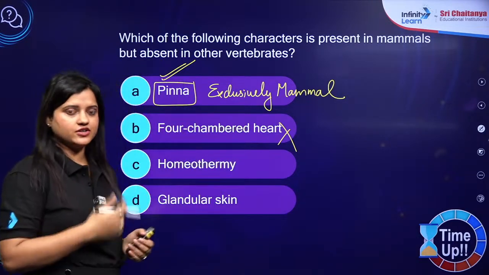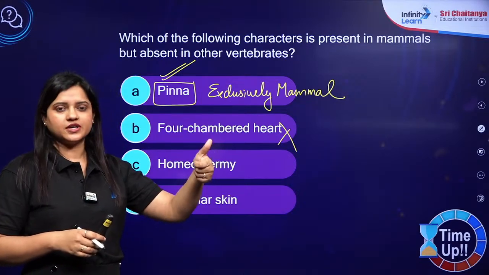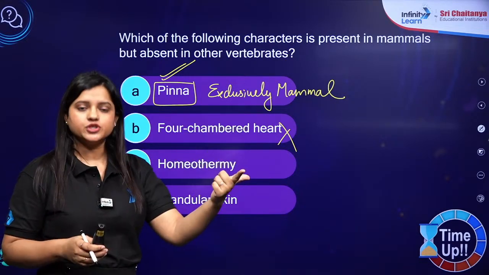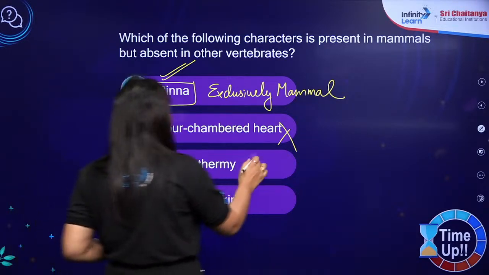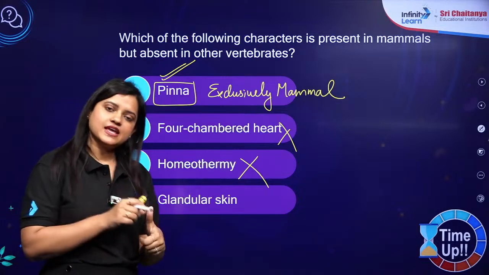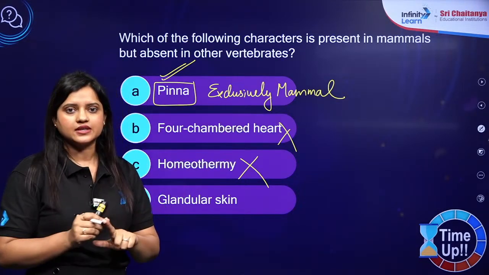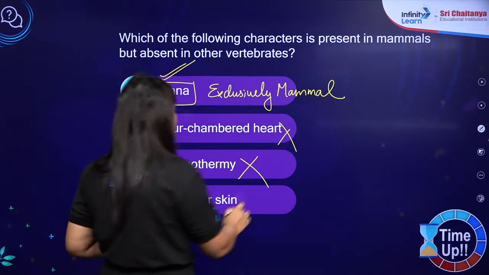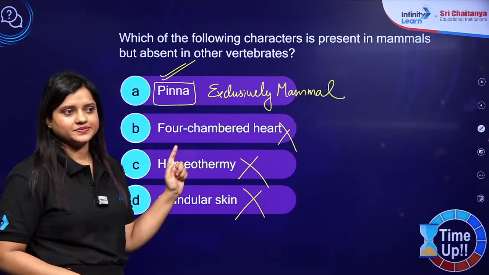Very good, plus 4. This was an interesting question. Homeothermy. Mammals are homeotherm, warm blooded. Aves are also warm blooded. Not an exclusive feature. Not C. Glandular skin. Mammals have glandular skin, but amphibians also have glandular skin. Even this is not the exclusive feature. So that's why answer is A.